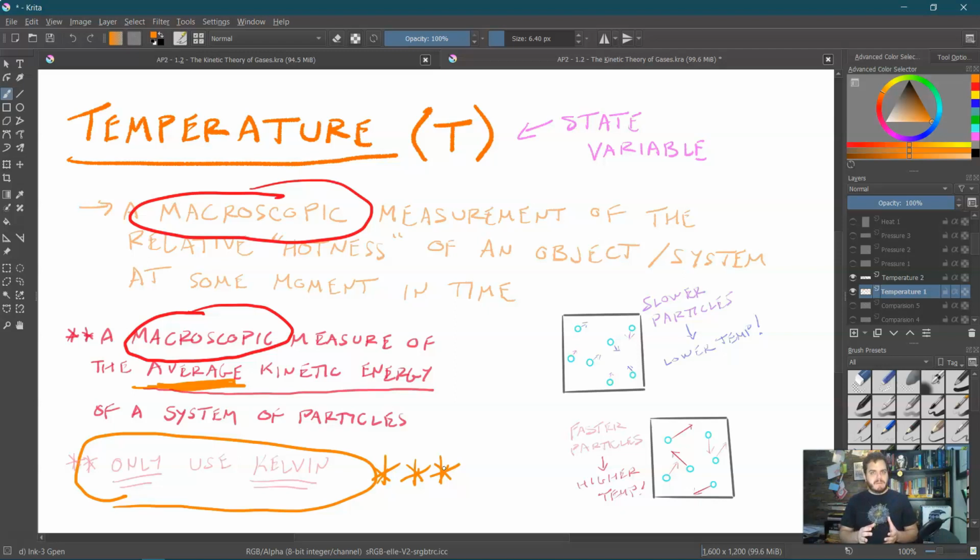And why is that? Well, remember, the Kelvin scale does not have any negative numbers. And if you remember the equation for kinetic energy, which I'll go ahead and just write here, 1/2 mv squared, this is always positive. Velocity, whether it's positive or negative, is squared, so it's always positive. Kinetic energy can only be positive, so it makes sense we would use Kelvin because there are no negative numbers. We only have positive temperatures.